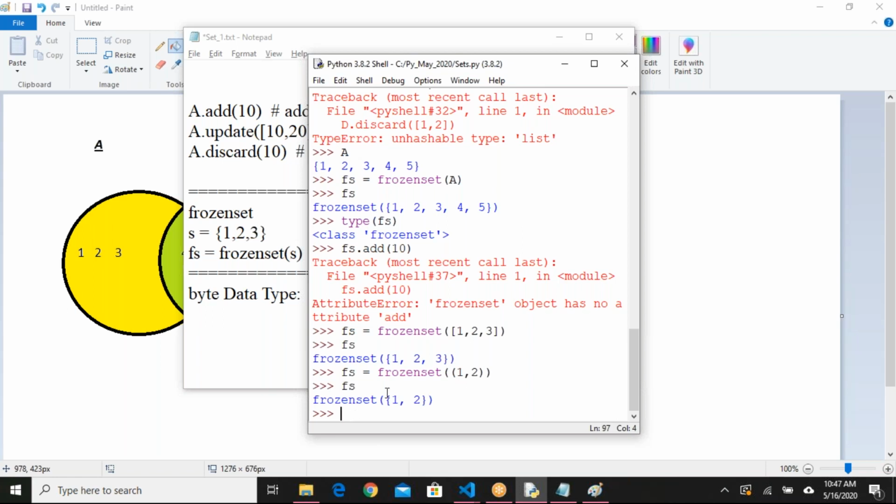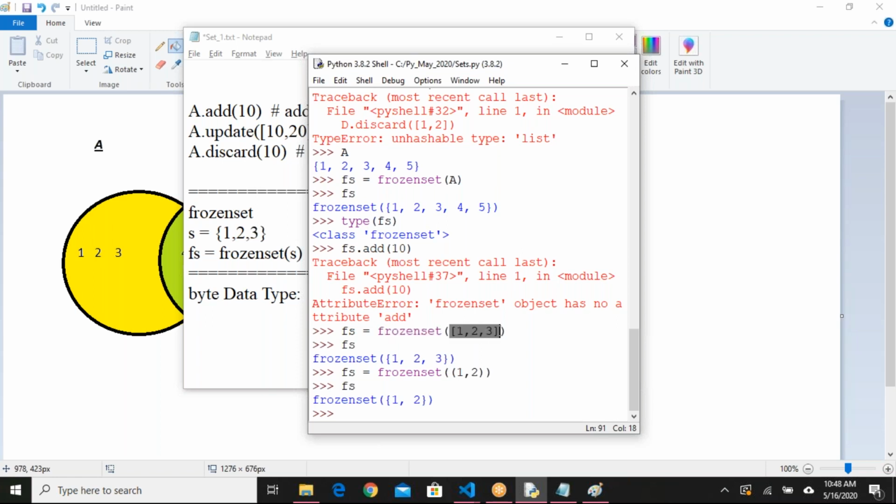Okay, you remember this way. Frozen set is the same like our set. It will contain set related properties, plus it is locked. We cannot add any data, we cannot delete any item from the frozen set. I think that is clear. How to declare a frozen set? You have to use the keyword frozenset, and that is a function.